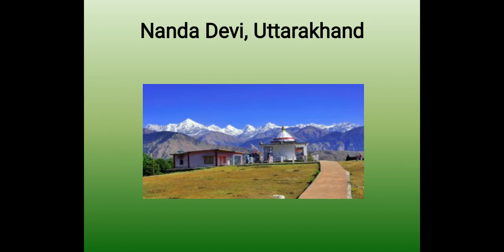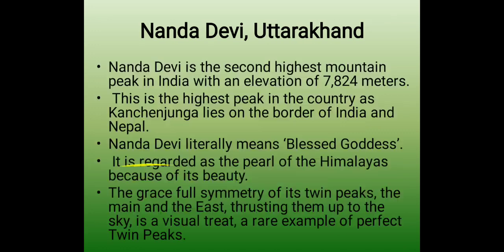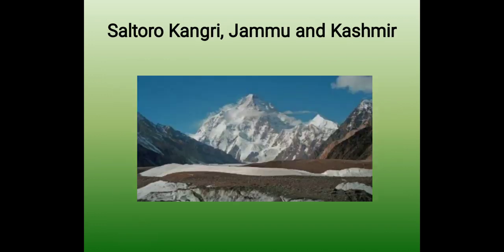The second mountain is Nanda Devi, which is in Uttarakhand state. Nanda Devi is the second highest mountain peak in India with an elevation of 7,824 meters. This is the highest peak located entirely in the country, as the Kanchenjunga lies on the border of India and Nepal. Nanda Devi literally means blessed goddess. It is regarded as the pearl of the Himalayas because of its beauty. The graceful symmetry of its twin peaks, the main and the east, thrusting up to the sky, is a visual treat, a rare example of perfect twin peaks. So it is a very beautiful mountain.